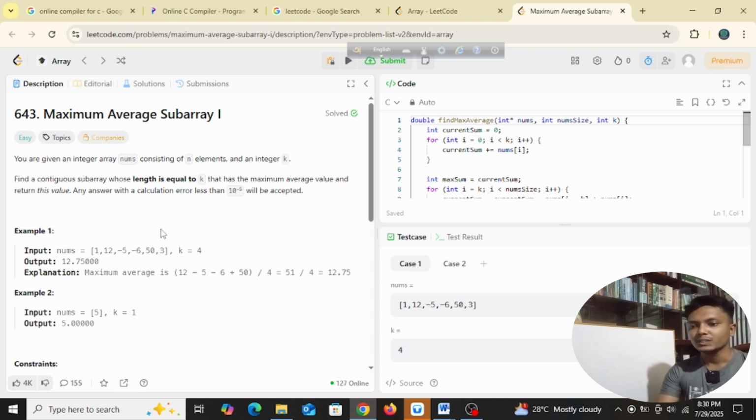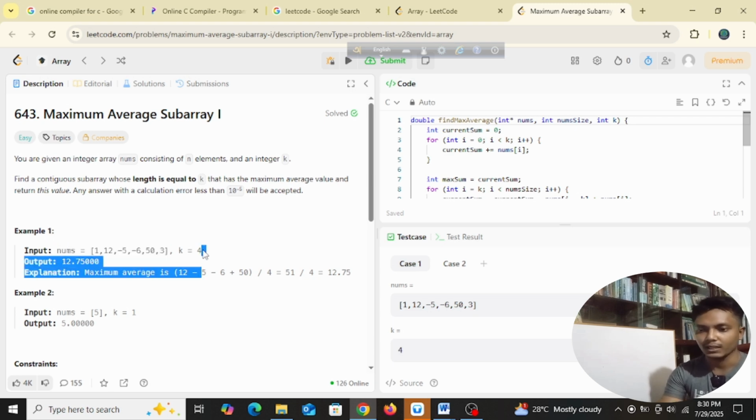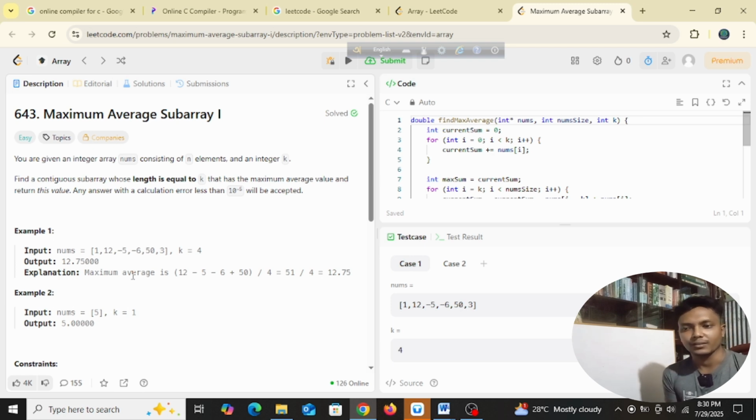Anyway, in example 1, the input is 1, 12, minus 5, and so on. This is just an example, and k is 4. The output is this one. We are taking the maximum average. So basically we will add 4 contiguous numbers, and then divide the sum by 4. I mean, we will add the numbers first, and then divide, and go forward. I will show you guys how it actually works.